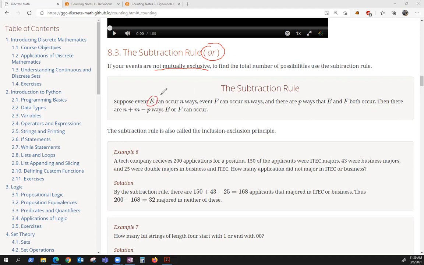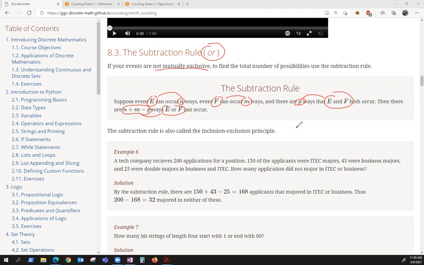So suppose event E can occur in N different ways, event F can occur in M different ways, and they can both occur P different ways. Then the number of ways that E or F can occur is this, okay? So the way you want to think about this is you have to subtract off the overlap.